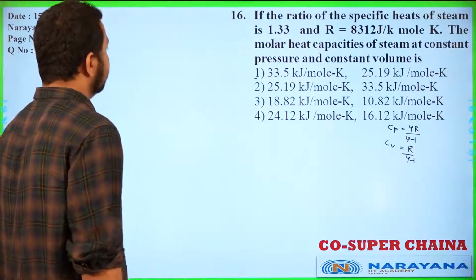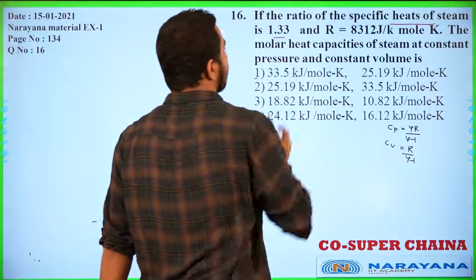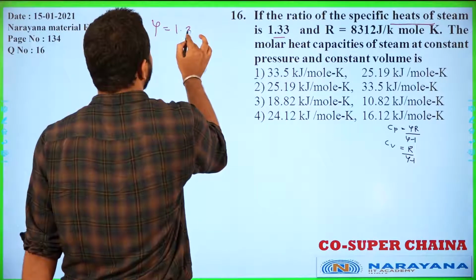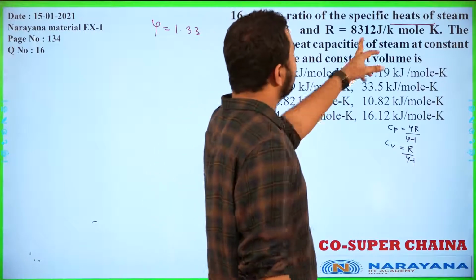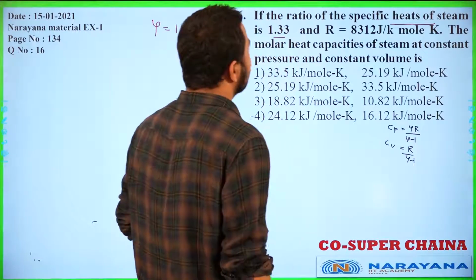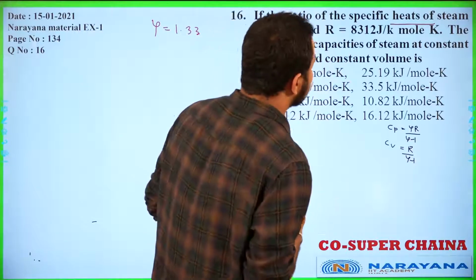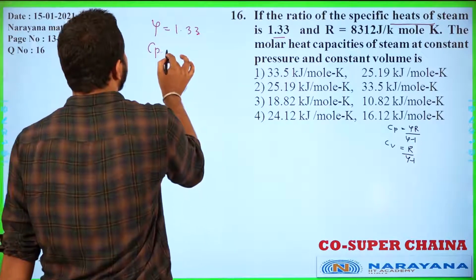If the ratio of specific heats of the gas, gamma, is given as 1.33, and R is given as 8 point something, you need to calculate the molar heat capacity of steam at constant pressure and constant volume, here Cp and Cv.